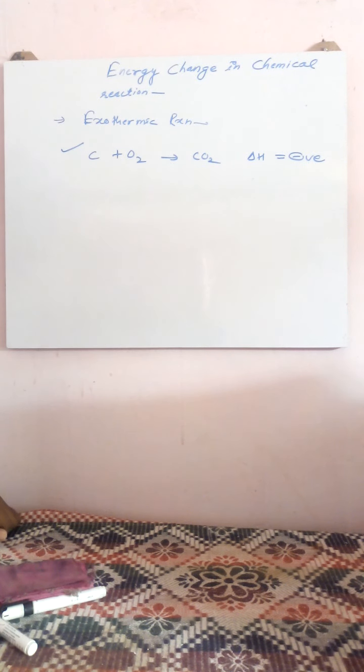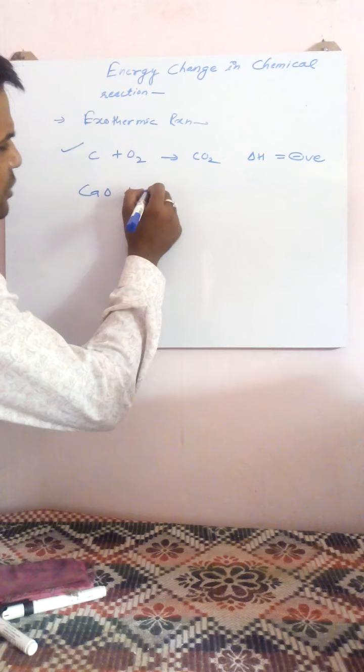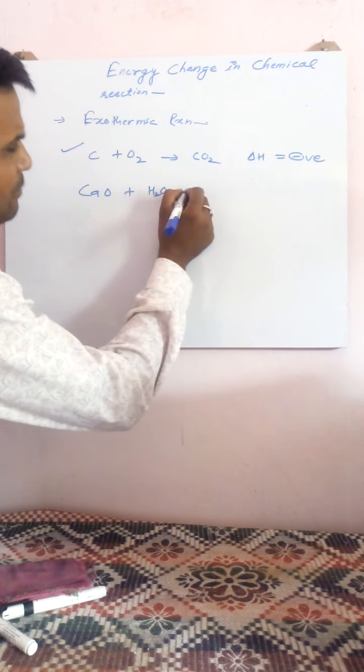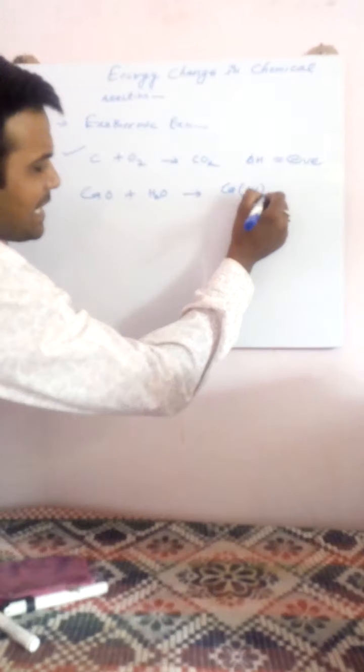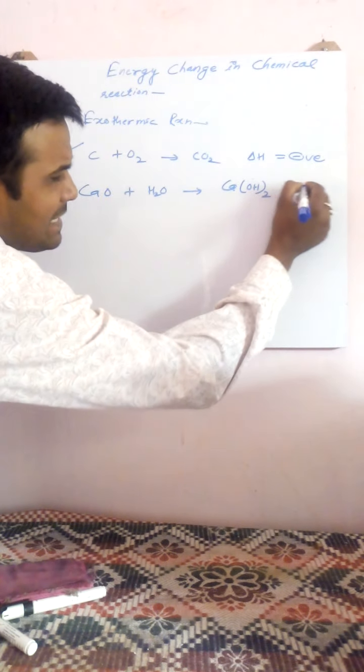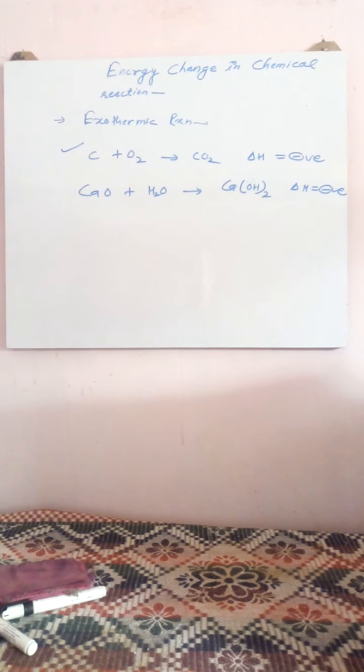Whenever any fuel burns in the presence of oxygen, the reaction is exothermic. One more example we can see. When quicklime undergoes reaction with water, it forms slaked lime, Ca(OH)2. Here also delta H is negative. Why is delta H negative? Because energy given out is more than energy taken in.